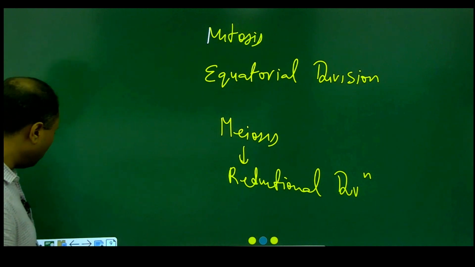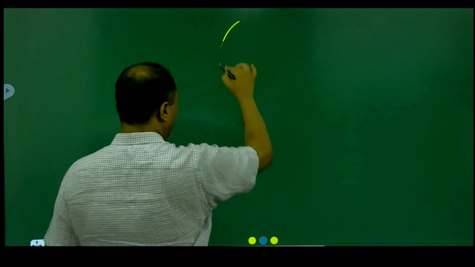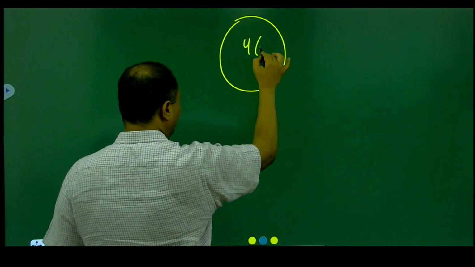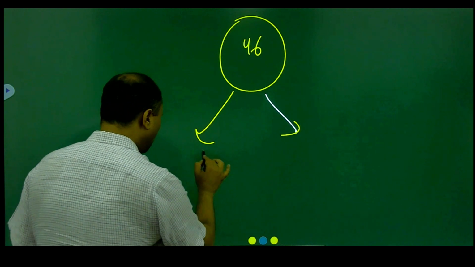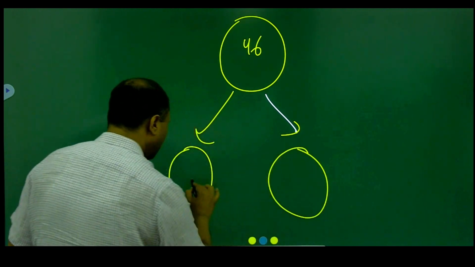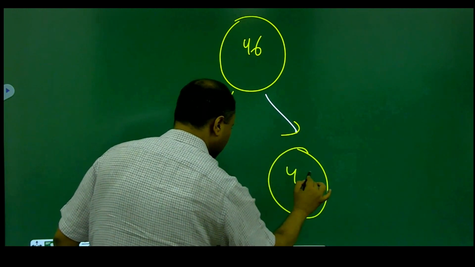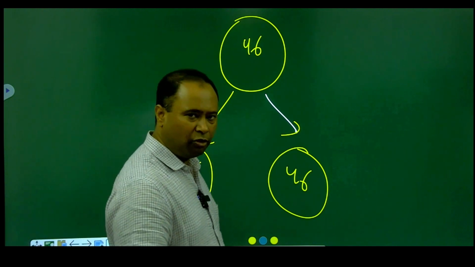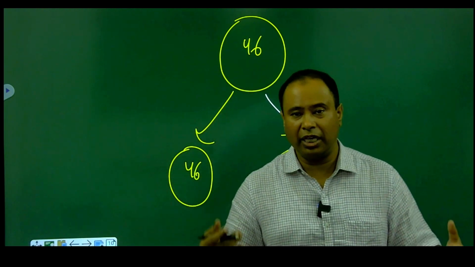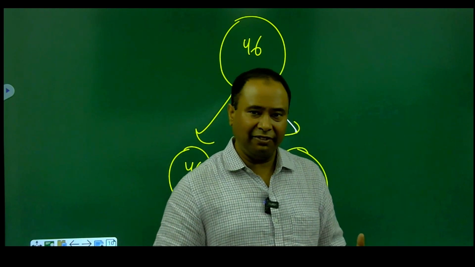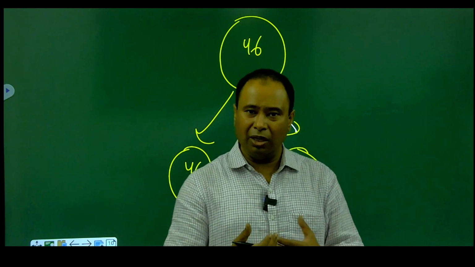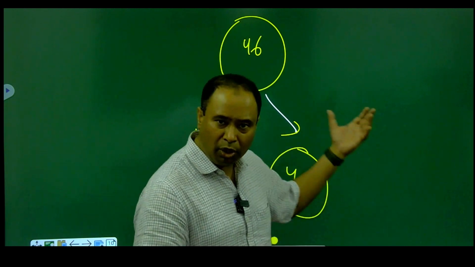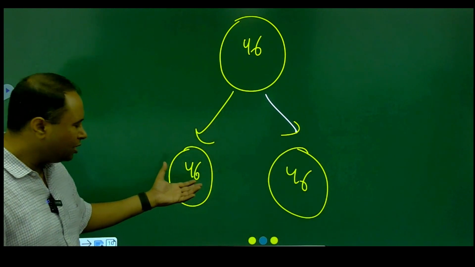When we talk about mitosis, we always start with 46. The mother cell has 46, and at the end we are getting two daughter cells and they still contain 46. That means the number of chromosomes is equal in the mother cell as well as the two daughter cells, and that is why we call it equational: equal number of chromosomes in the mother as well as the daughter cells.